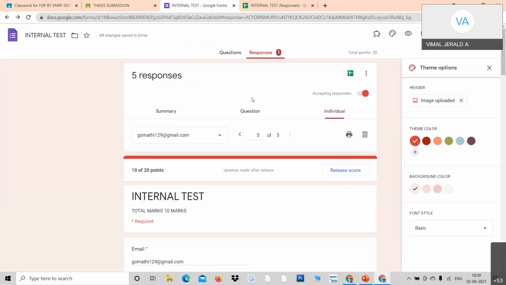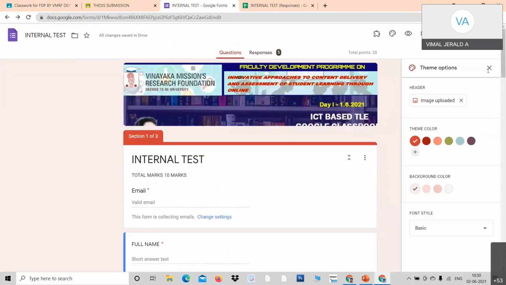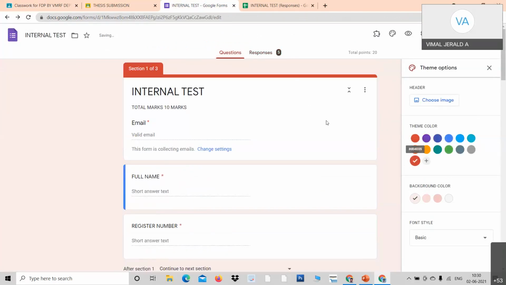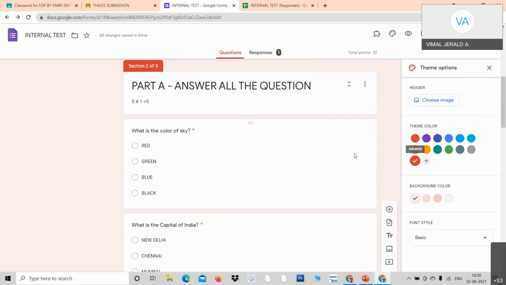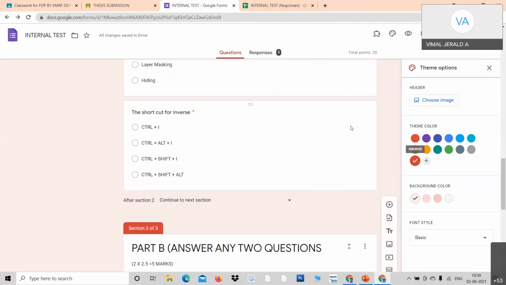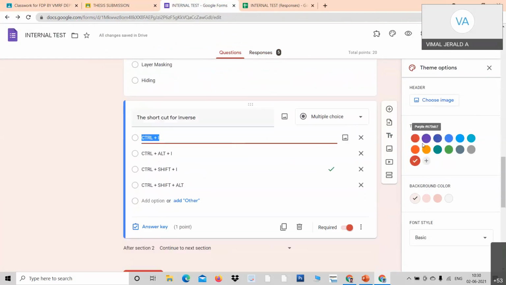Look at your process. I go back to questions. There is an option. I want to bring some questions, but not from a question bank. It is from the other quizzes that you have conducted. Imagine that I've got 10 quizzes, and I would like to bring some of the questions from some quizzes already available.